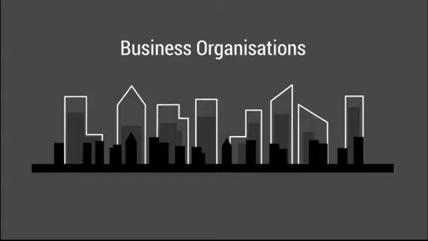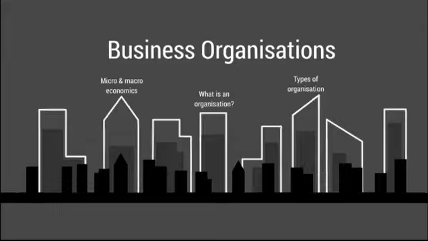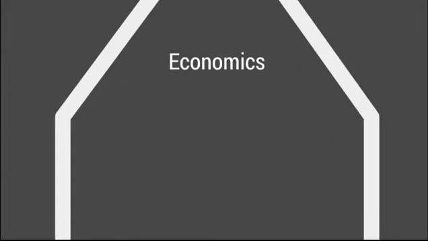So today's presentation will focus on business organisations. In this presentation, we're going to look at micro and macroeconomics and get a really good understanding of what economics means and how it can be split up into two different types. Then we're going to look at what an organisation actually is, and we'll finish up by looking at the various different types of organisation. We'll start by looking at economics.